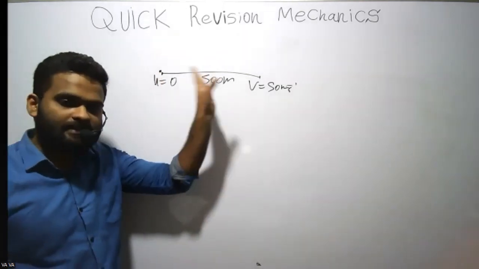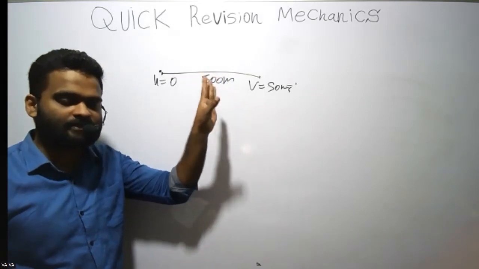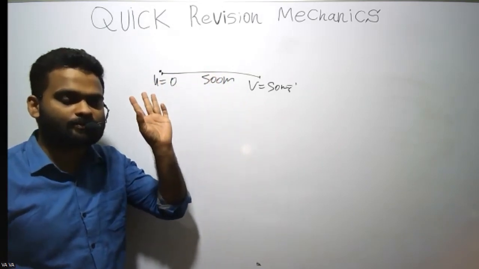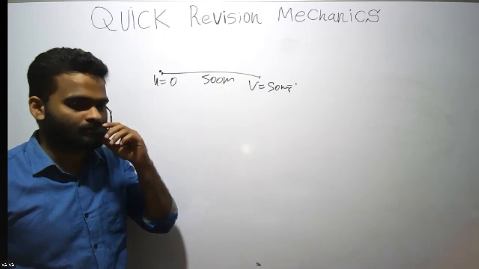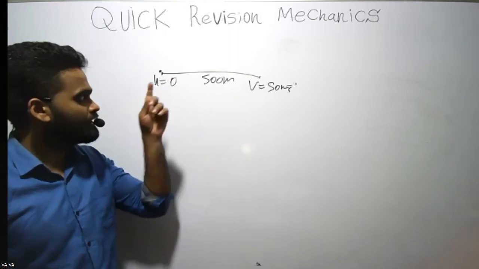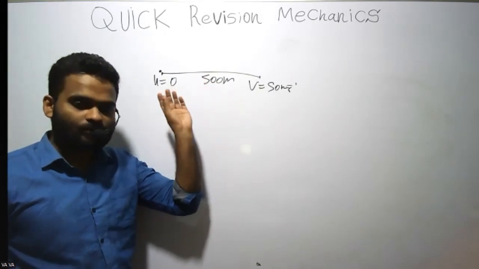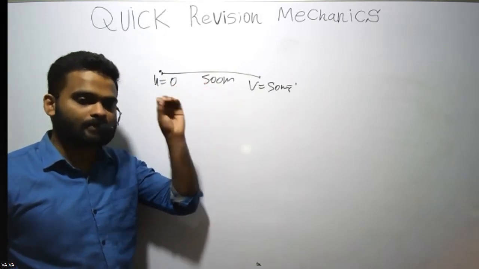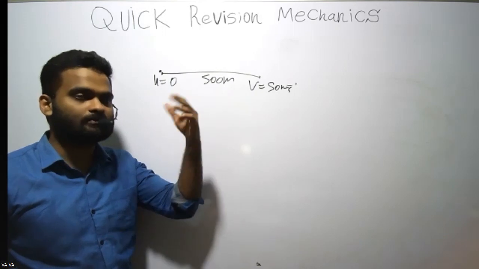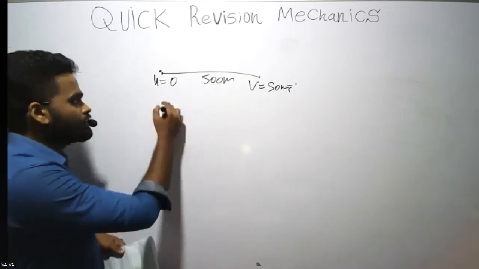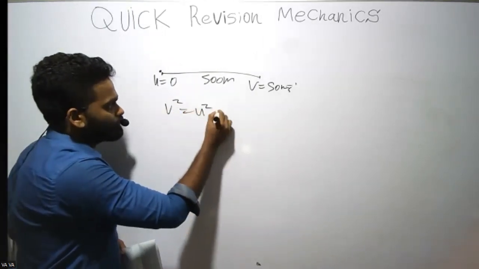So once you see this question, which equation should you be using? Initial velocity, final velocity, and a distance. In this question, time is not involved. So you have to use an equation that doesn't have time, right? So the only equation which doesn't have time is this equation.